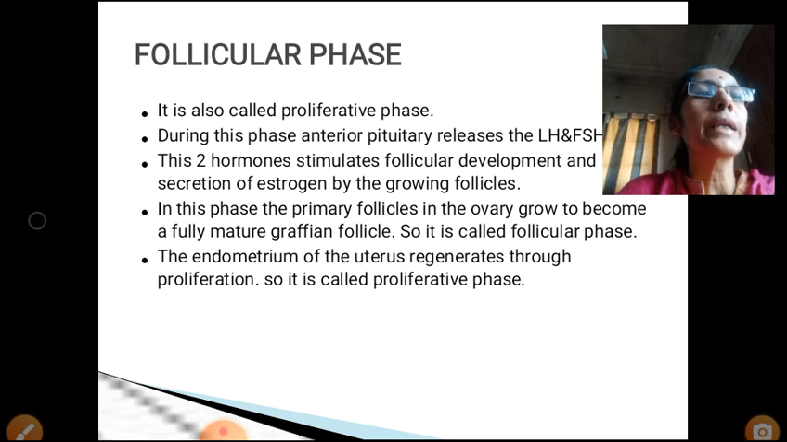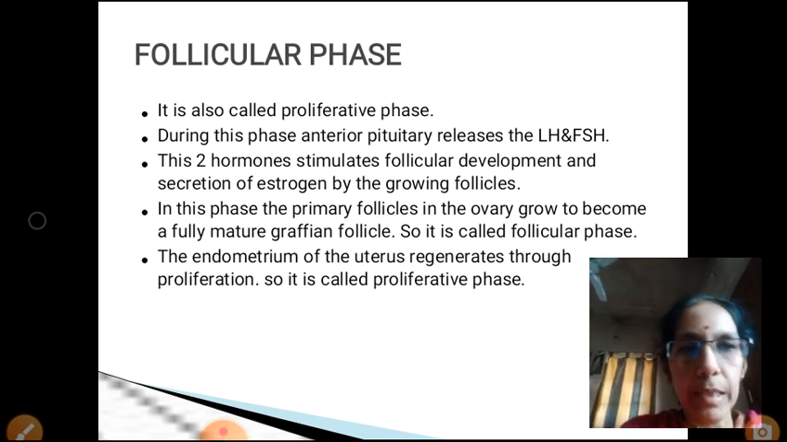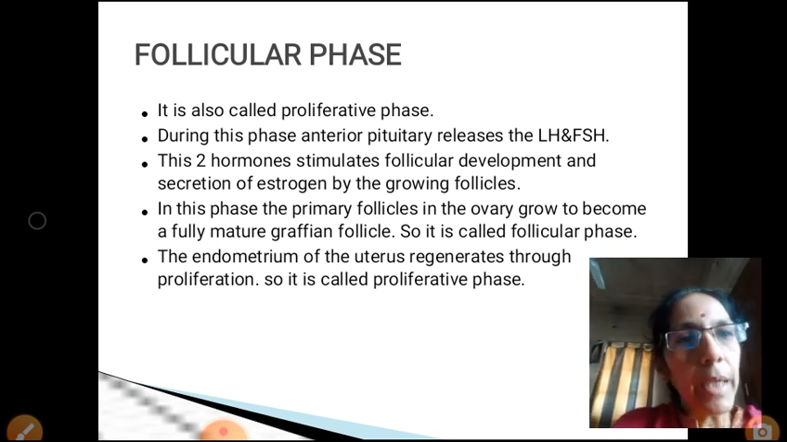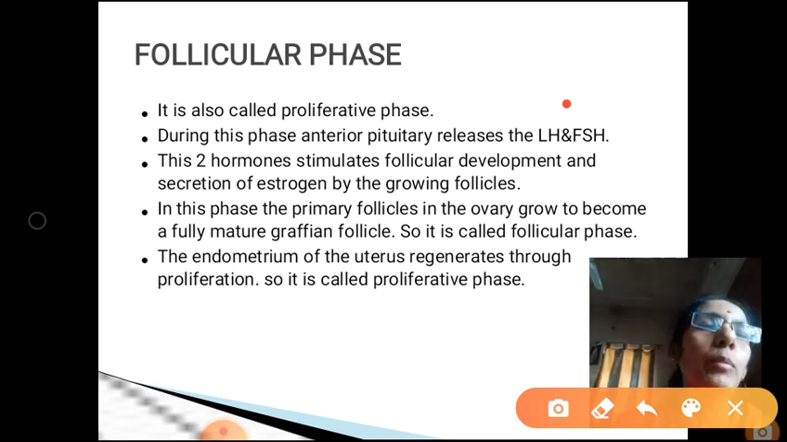The second phase is called the follicular phase. During this phase, the anterior pituitary or adenohypophysis releases luteinizing hormone as well as FSH. It secretes LH and FSH. And these two hormones stimulate the follicular development. Yesterday you have studied ovary consists of primary follicle, secondary follicle. So for the follicular development, the FSH hormone is very, very essential.